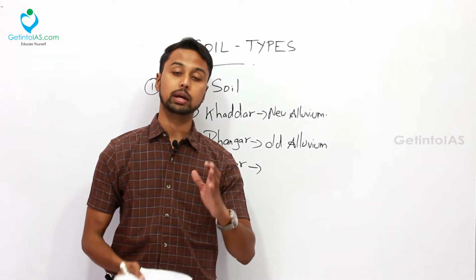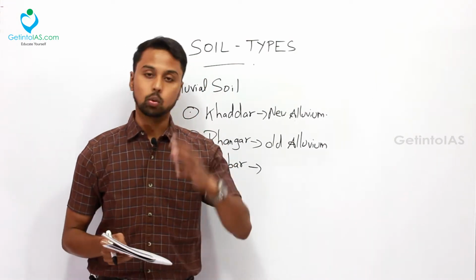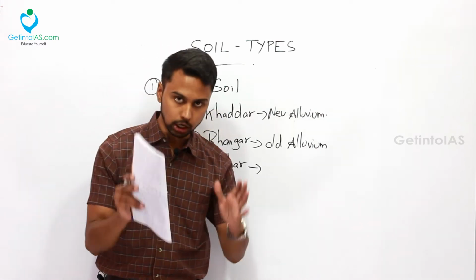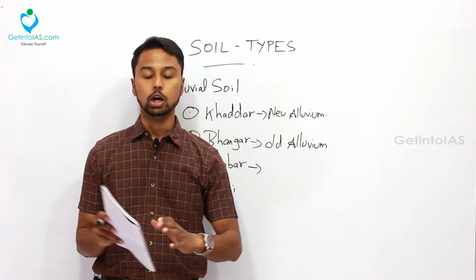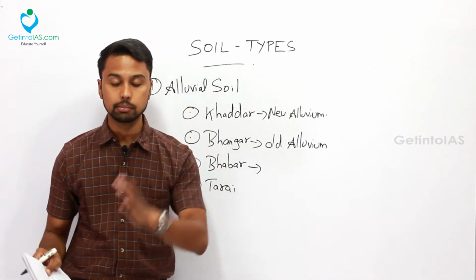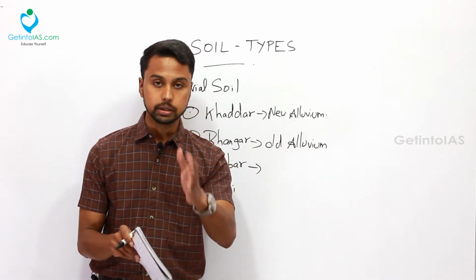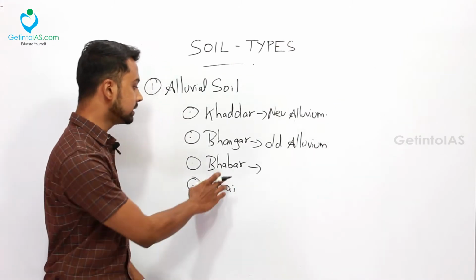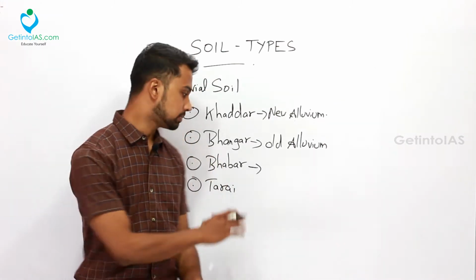This Babar alluvium you can find in the Shivalik ranges. What is Shivalik? While dealing with physiography, we will deal with everything. But now understand, Himalayas is divided into 3. One is Himadri, Himachal and Shivalik. Himadri is the upper range, Himachal is the middle range, and Shivalik is the lower range. In the foothills of Shivalik, you can find this Babar alluvium in a very large extent.